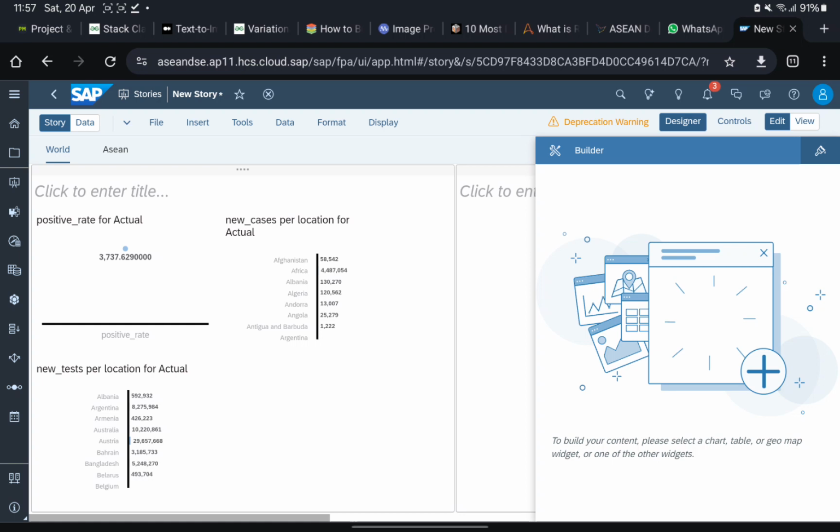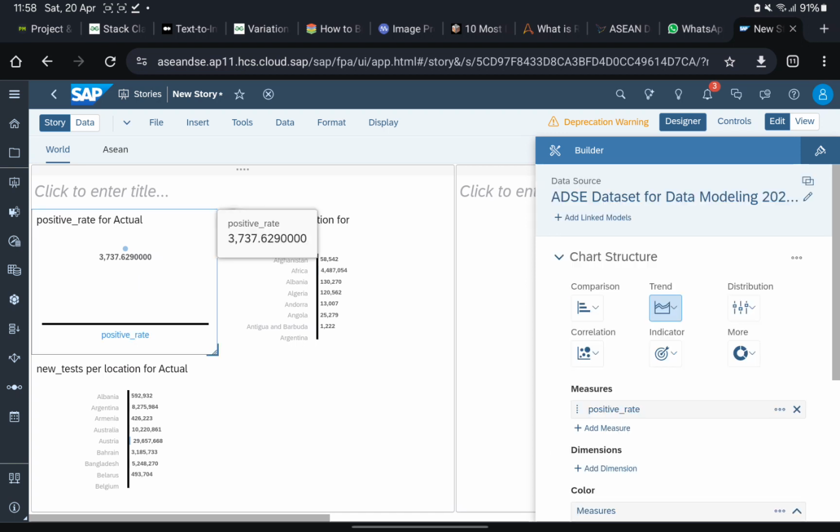Only this chart is about time. It's moving across time. This one is based on the place, based on locations. So this one is based on time to time. So how do we predict the future or predict what might become? How do we do that?